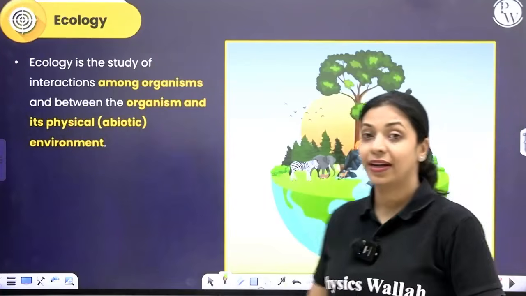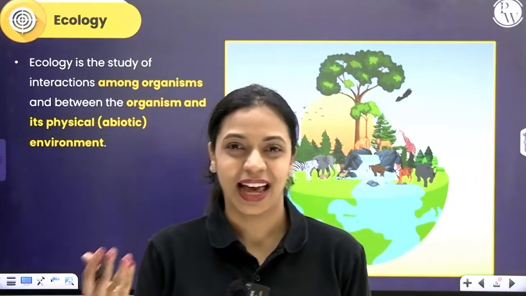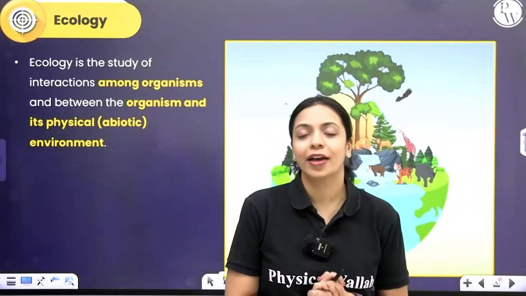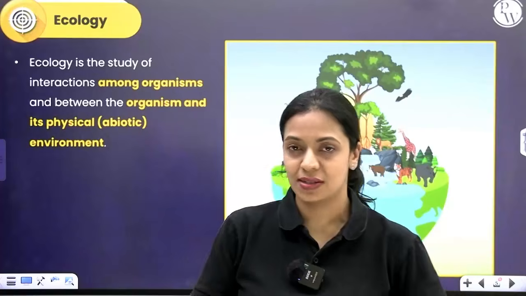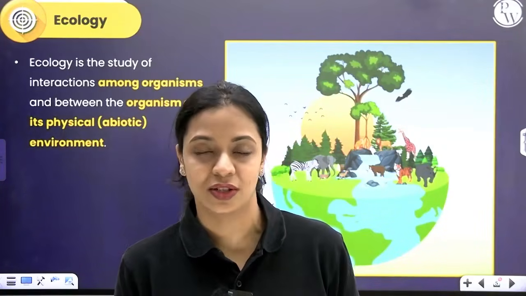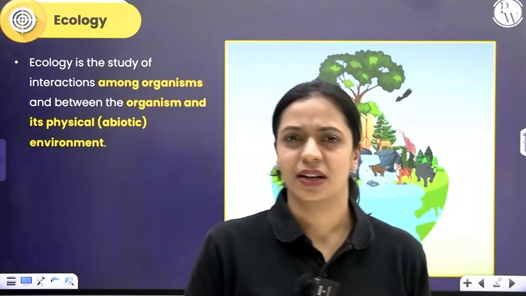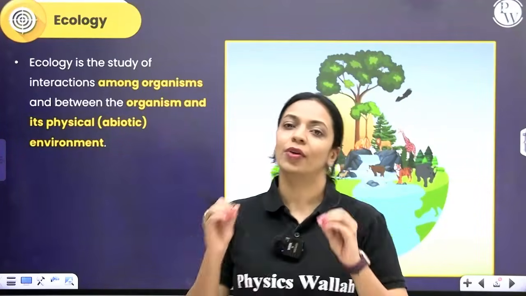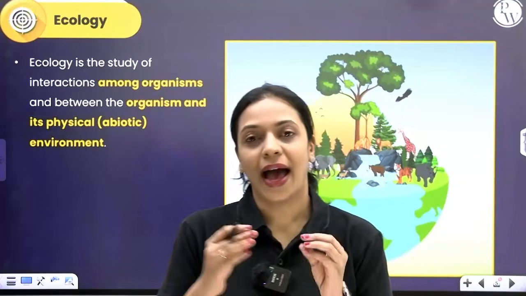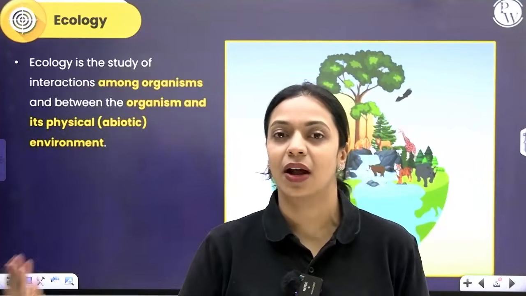Now, what do you already know about ecology? Ecology in general language, general English, is environmental science. Ecology is a branch of biology similar to your histology, anatomy, morphology, physiology, cytology. Just like that, even ecology is a branch of biology. What do we study in ecology? We study the interactions that take place between living organisms, and the interactions that take place between living organisms and its surrounding physical environment.